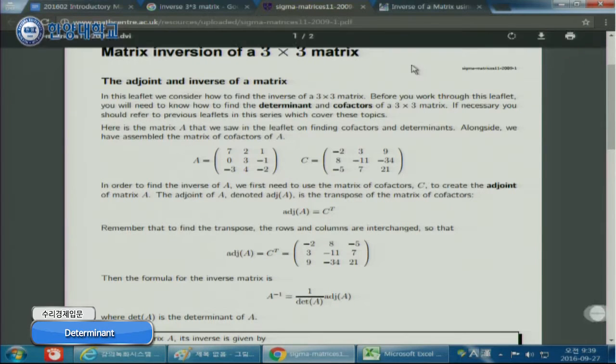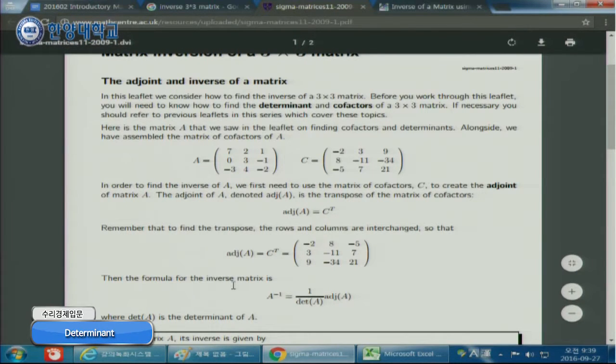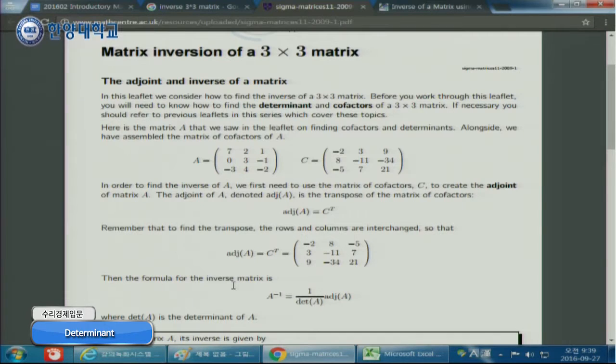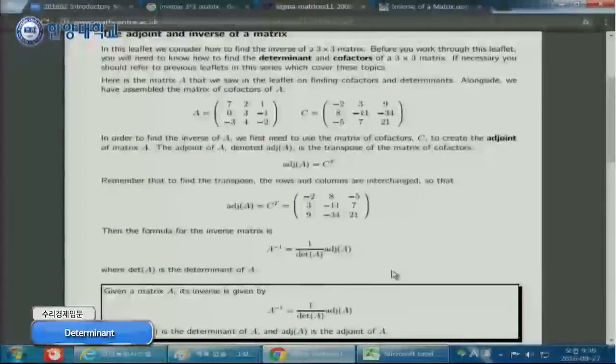So in order to calculate the inverse matrix, you have to get the adjoint matrix and then divide the adjoint matrix by the determinant. Then we have to understand how to get the determinant of the 3 by 3 and how to get the adjoint matrix of 3 by 3. So we have to get this one and this one.